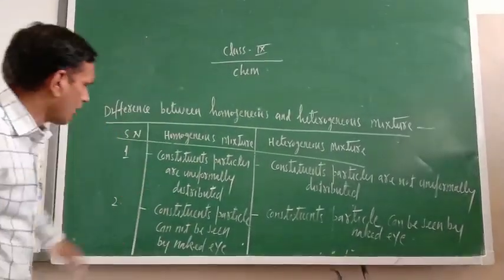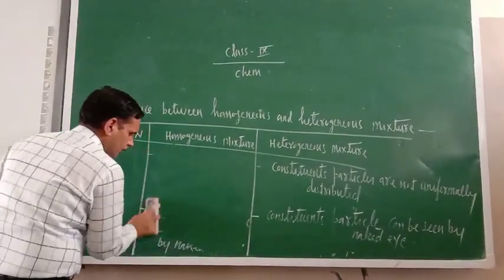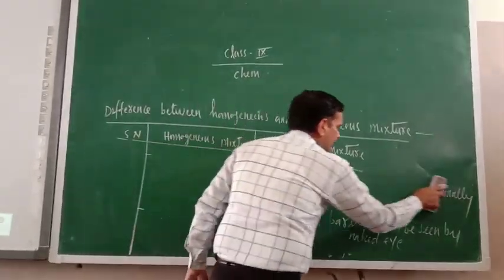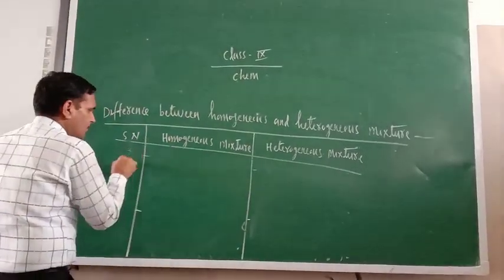Two differences I have already written. Now you can write the third and fourth. What is the third and fourth difference between homogeneous and heterogeneous mixtures?